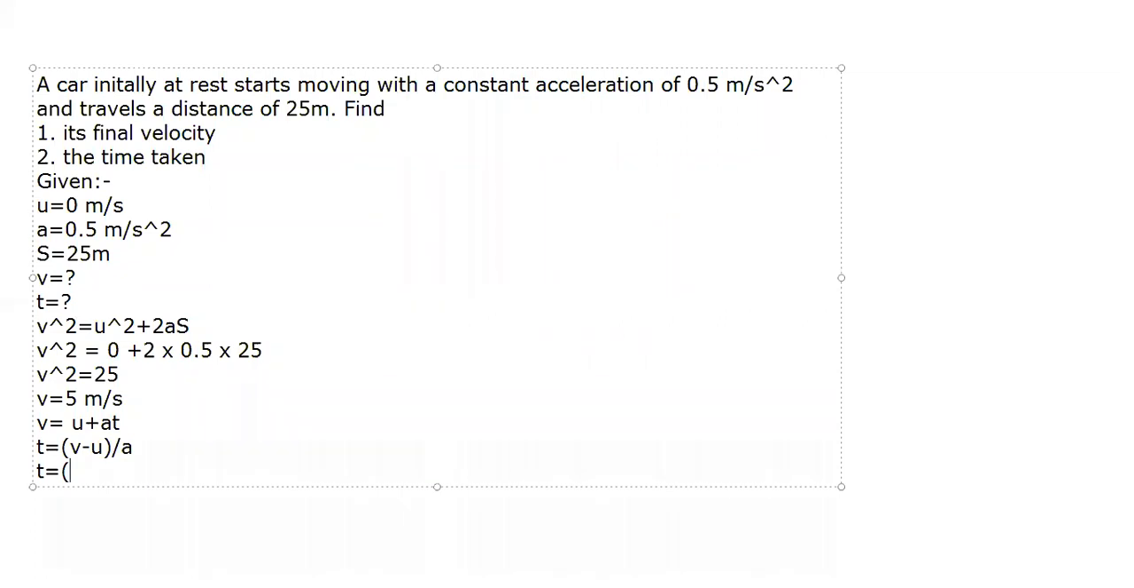So the final velocity just now we calculated, 5. What was the initial velocity? 0. So 5 divided by 0. How much was the acceleration? 0.5. So 5 divided by 0.5, and your answer comes out to be 10. How much is the time taken? Time taken is 10 seconds.